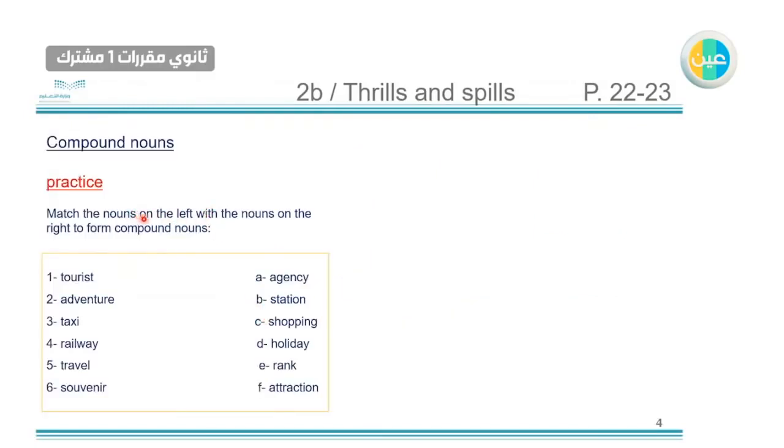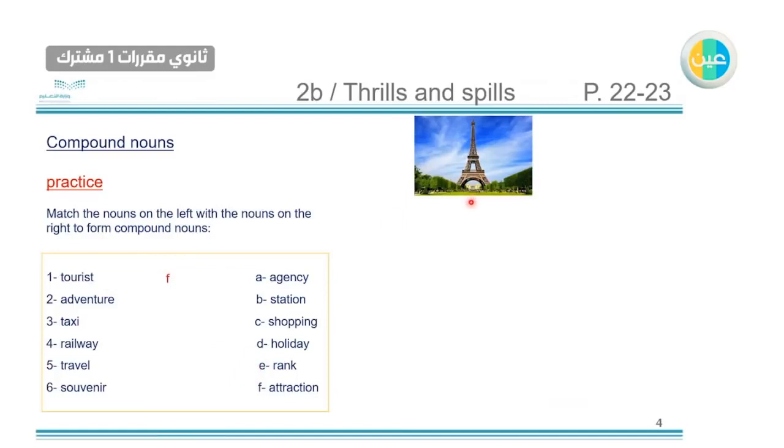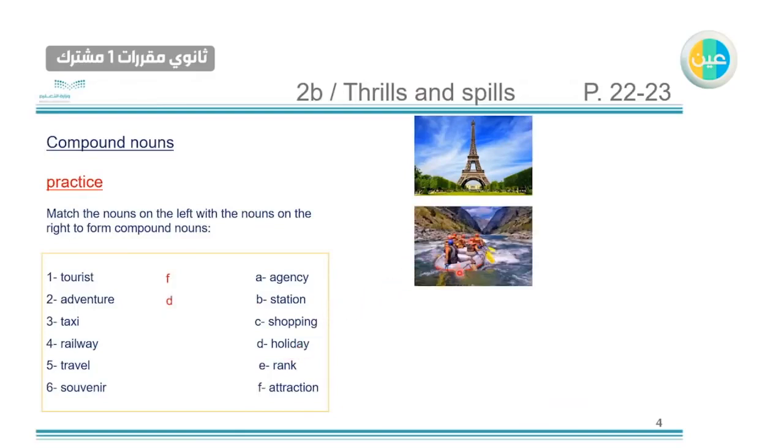Practice. Match the nouns on the left with the nouns on the right to form compound nouns. So we have these nouns and we want to match between them. Like the first one, tourist attraction. For example, like Eiffel Tower here, it's one of the tourist attractions, like the tourists go to see it and visit it. Number two, adventure holiday. For example, like rafting or some activities that you will do on your holiday.